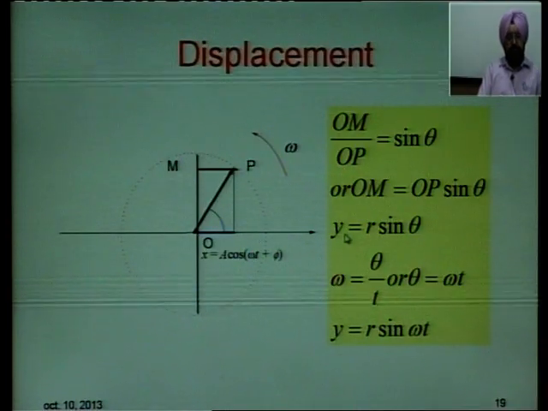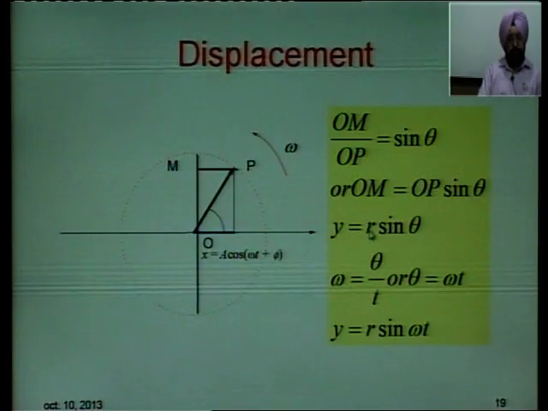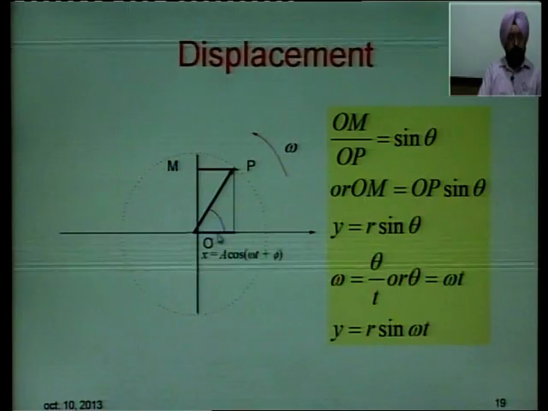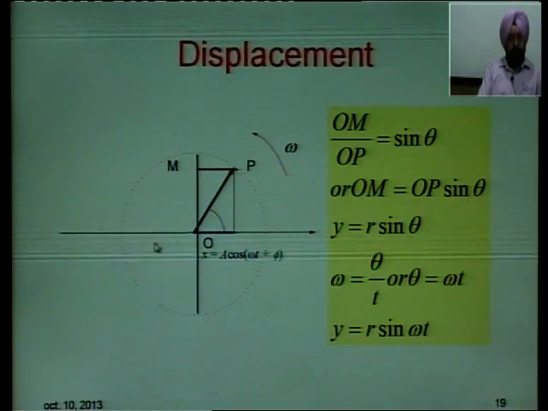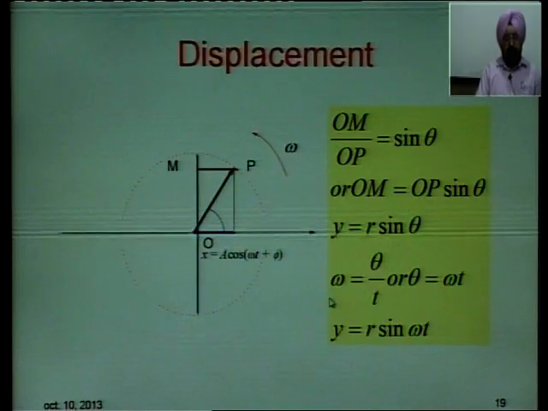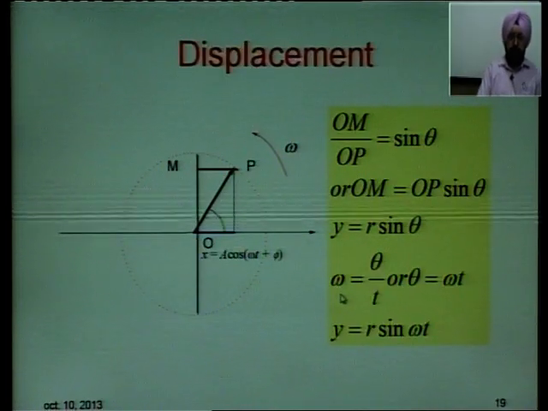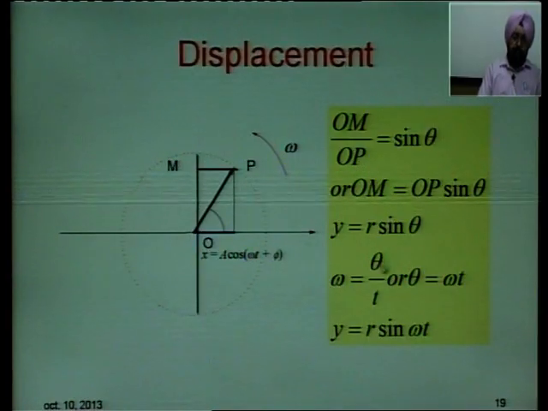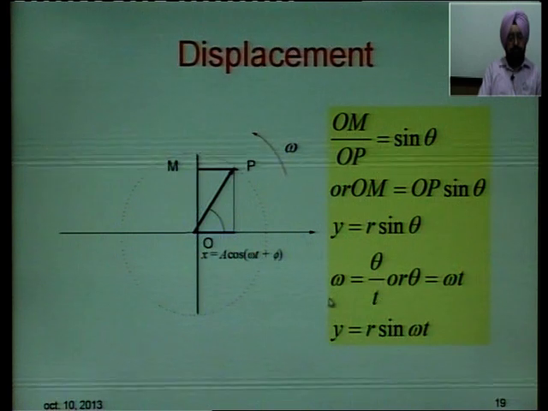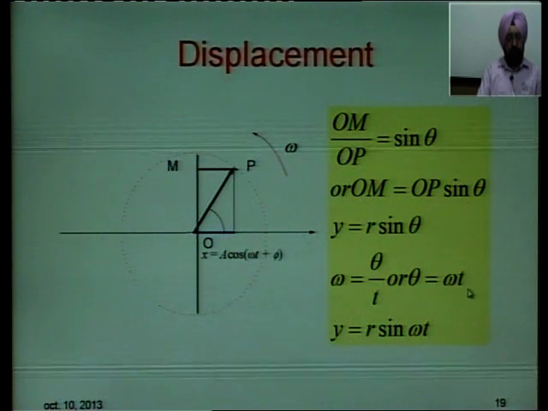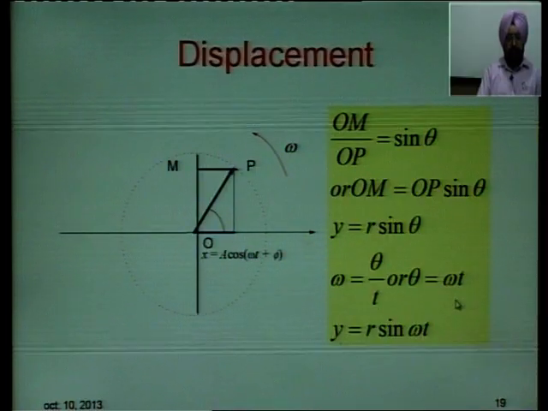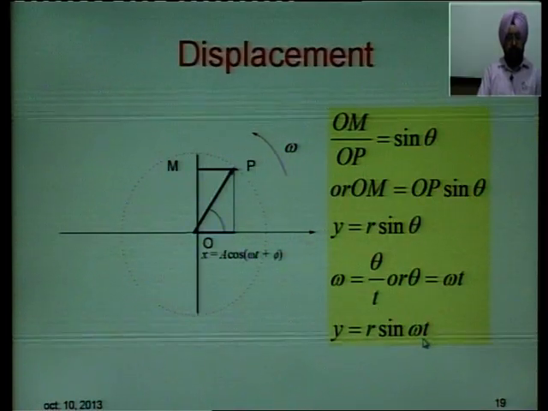So, displacement in the y direction is equal to amplitude times sine of the angle of the particle from its mean position. This is the mean position. So, y is equal to r sin theta. You know from your studies about rotational motion that angular velocity is equal to angular displacement per unit time. So, angular displacement is angular velocity into time. So, you can replace theta by omega t, you get y equal to r sin omega t.